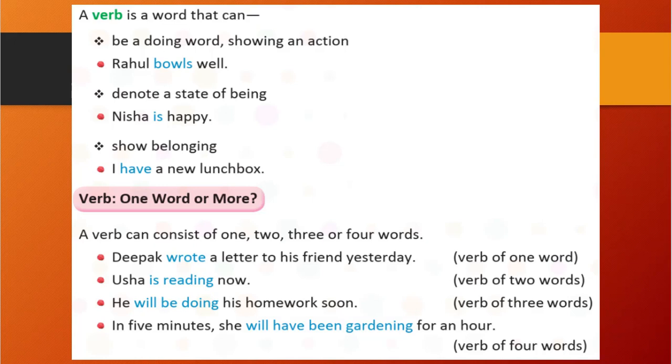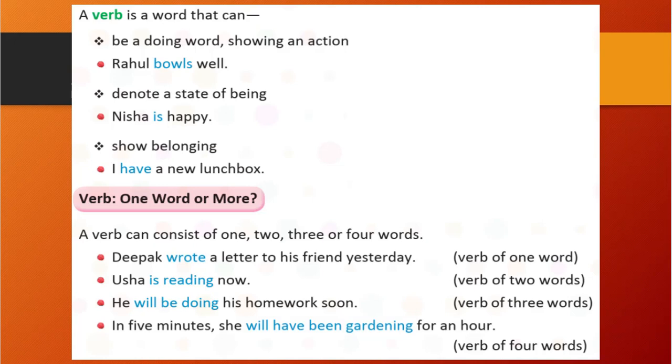Okay. Second, which is showing a state, denoting a state of being. It means whether you are happy, you are an engineer, any state, that time we will use a verb. Third, showing belonging, something is belonging to you, which is shown by some words, that we call a verb.